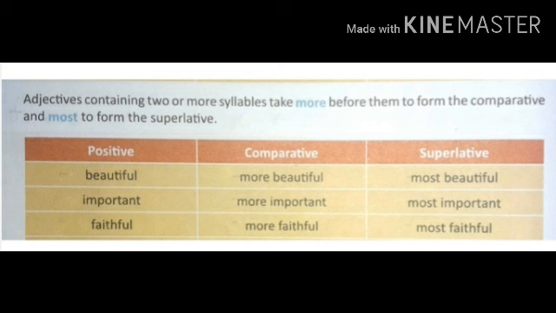Come to the next, important. When we add more, it will become more important, the comparative degree, and when we add most it will become the superlative degree. Important, more important, most important. Similarly faithful, more faithful, and most faithful.